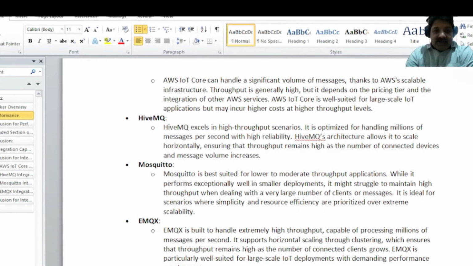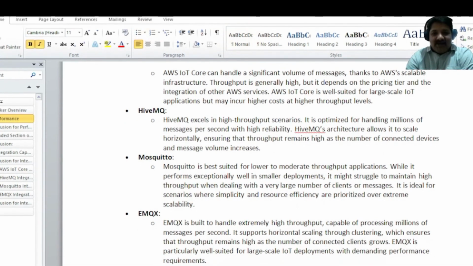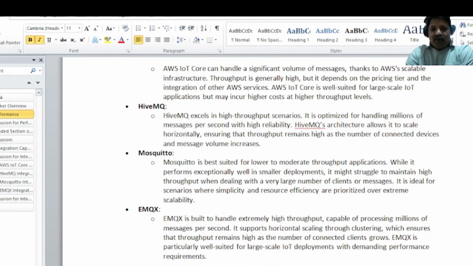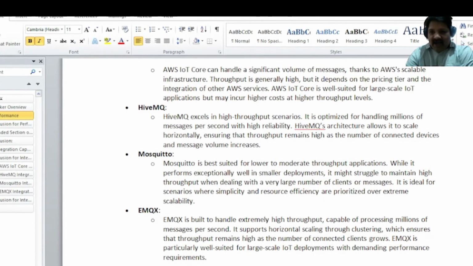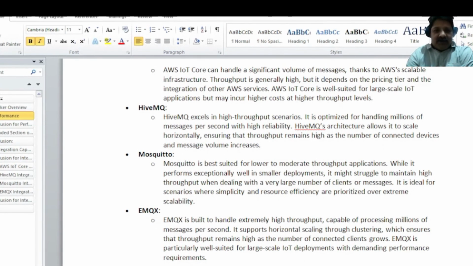But if you consider Mosquitto, it is less. It is purely open source. Fewer deployments are possible with the Mosquitto broker because you need to increase a lot of resources. Scalability is slightly limited, because when you scale the Mosquitto broker, your performance will decrease.